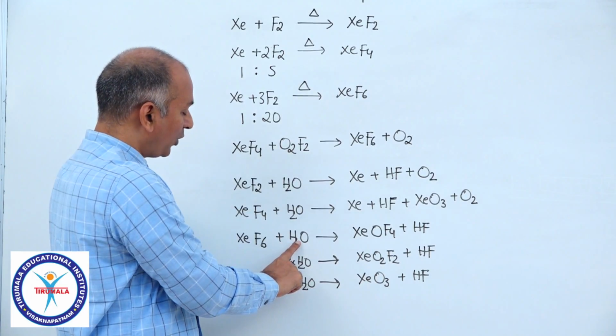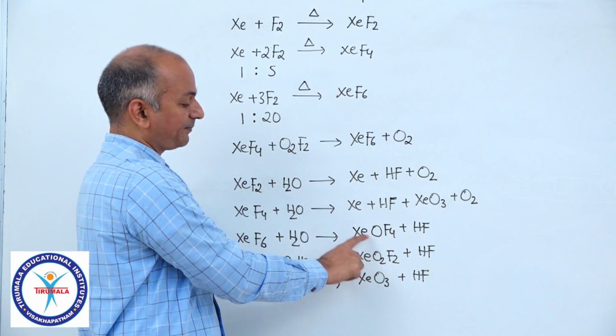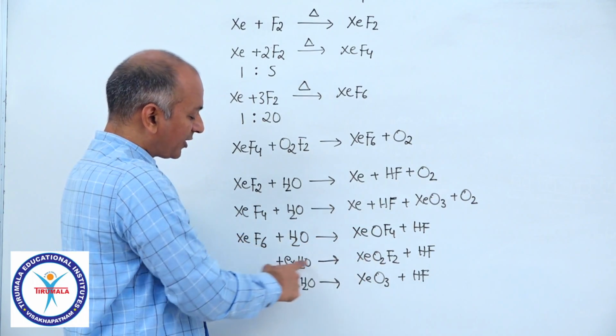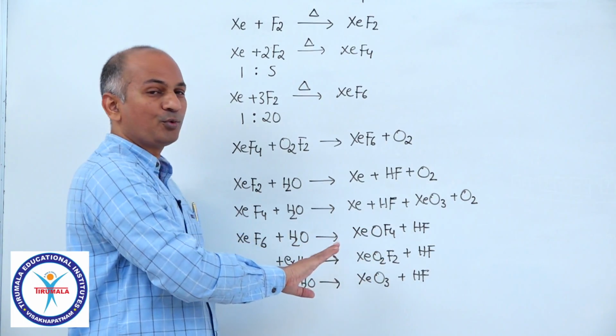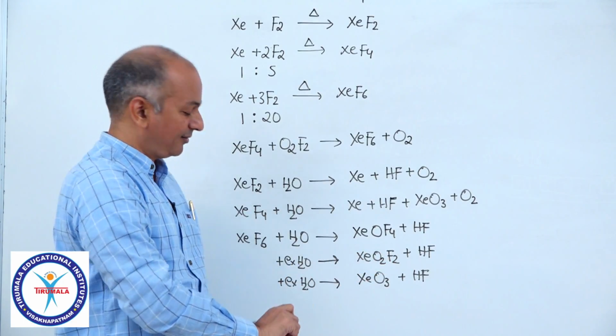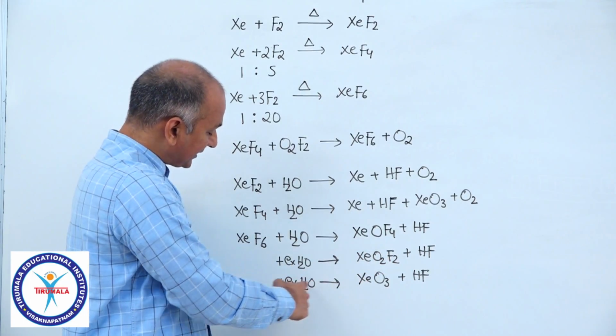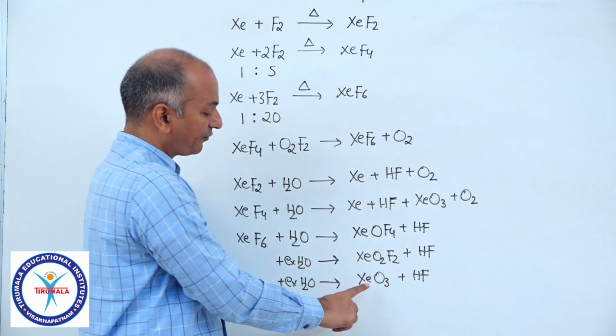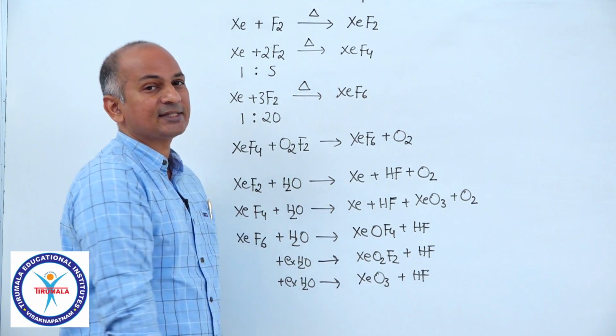You see, 2 water molecules attacked, 1 water molecule is eliminated; 4 water molecules attacked, 2 water molecules eliminated; 6 water molecules attacked here in the final stage, the exhaustive hydrolysis, 3 water molecules are eliminated, and you got XeO3.